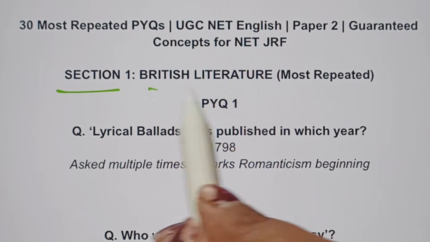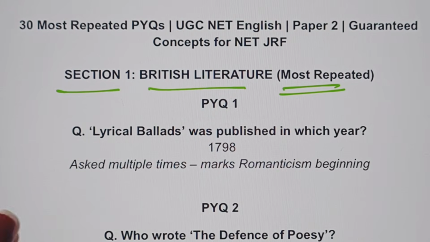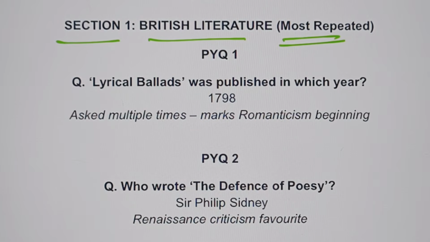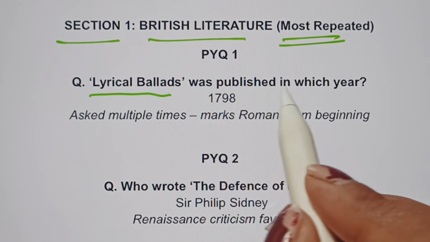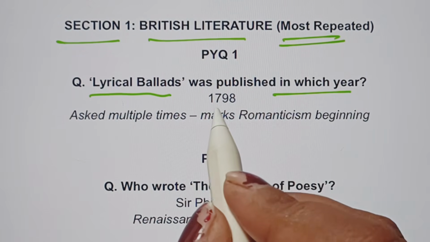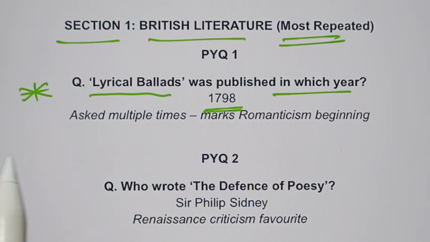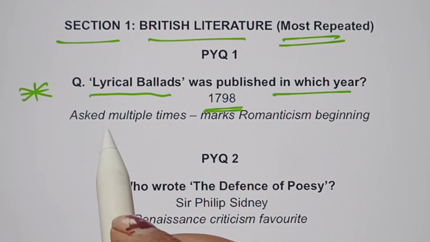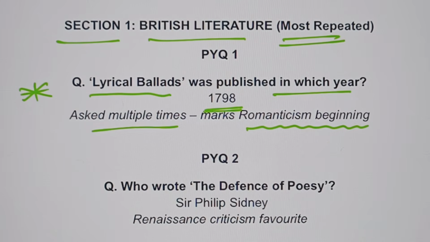Section 1, British literature. The most repeated questions come from this particular section. The very first question, if you're a serious candidate you must know: Lyrical Ballads was published in which year? It was published in 1798, and it has been repeated in some form or other every year. It has been asked multiple times, as it marks the beginning of Romanticism.